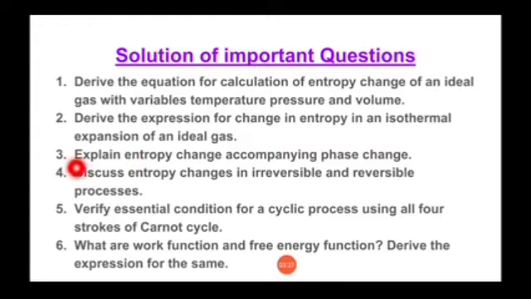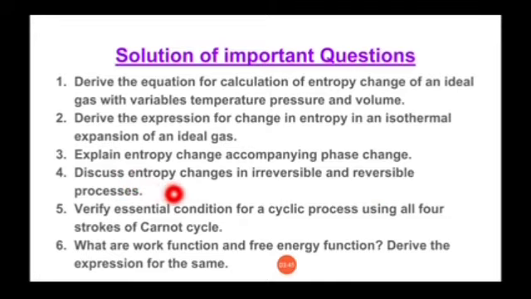Third question is, explain entropy change accompanying phase change. Again, it's a short question, a 2-mark question. Fourth question is, discuss entropy changes in reversible and irreversible processes.